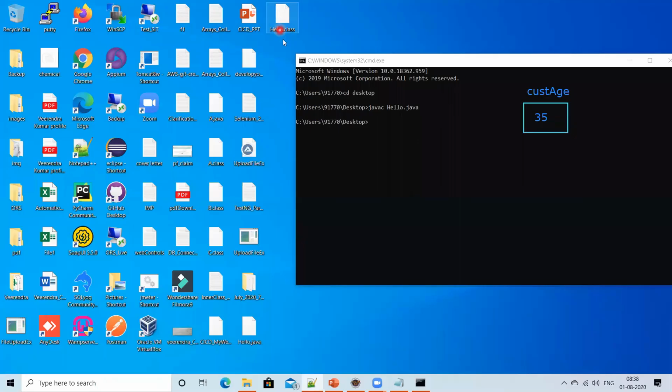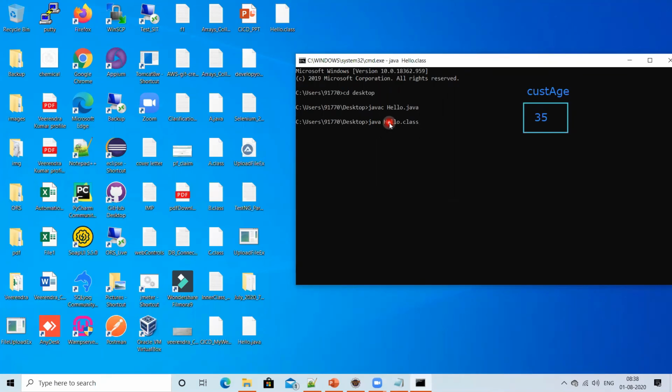So this .class file is the executable code. Now you can run that code. How to run it? For that, you can say java Hello, or even Hello.class. Actually .class is not required, so directly you can say java Hello.